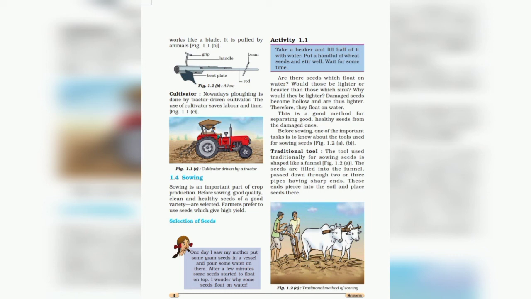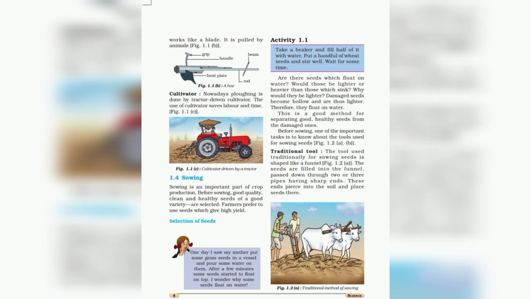So how will they select the seeds? One activity is given. Okay, so I will explain this activity also. We have to take a beaker and fill half of it with water. Now put a handful of wheat seeds and stir well. Wait for some time. Are there seeds which float on water? Would those be lighter or heavier than those which sink?